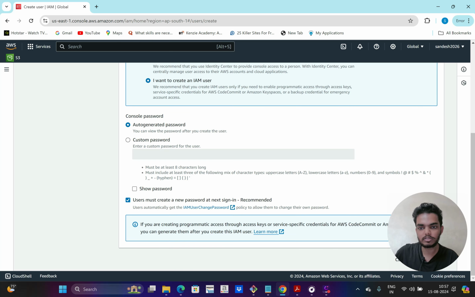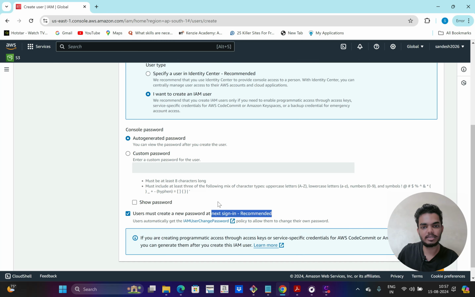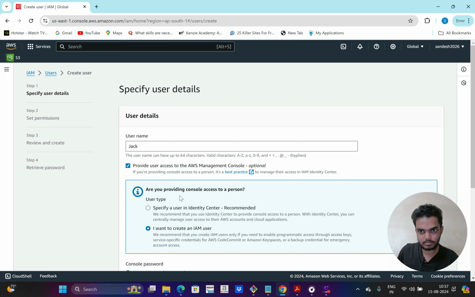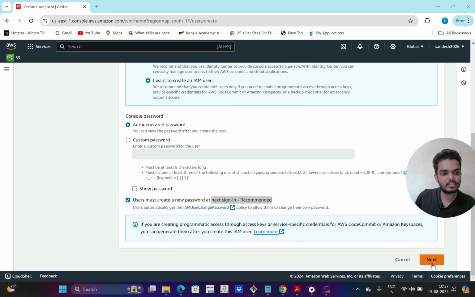Then I am also going to enable user must create a new password at next sign in. So at next sign in, the Jack user should create a new password to sign in. So I'm going to create an auto-generated password, and I'm going to pass those credentials to Jack. Then he can sign in and he can reset his password. So that's it. Then you can go and click on next.